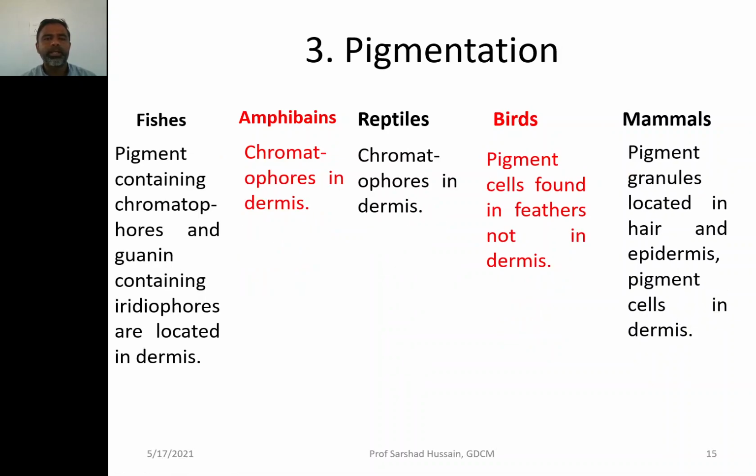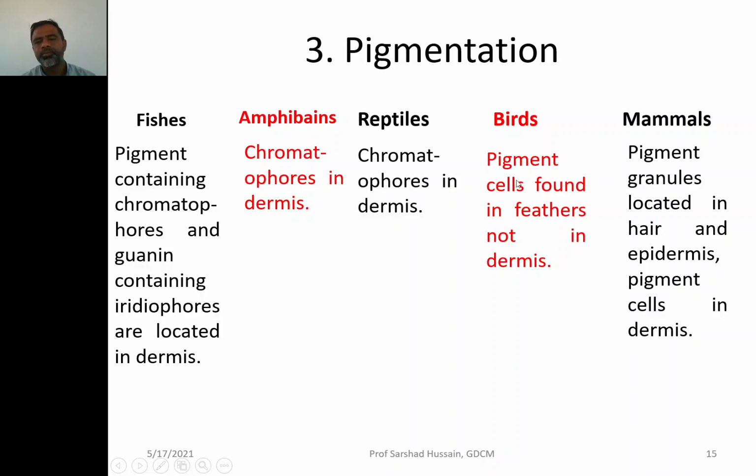Then look at the pigments. In the fishes, pigment-containing chromatophores and guanine-containing iridophores are located in the dermis. So in fishes, the pigments, the color producing cells, are present in the dermis. In amphibians, chromatophores are again present in the dermis. In reptiles, again in the dermis.